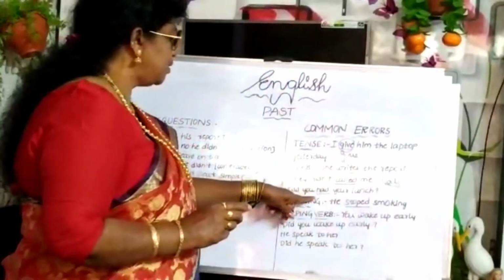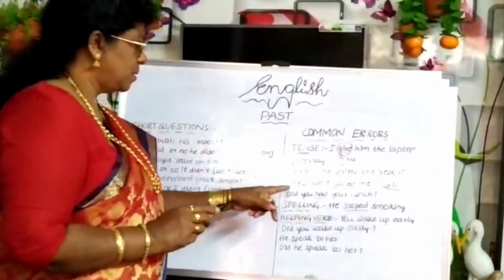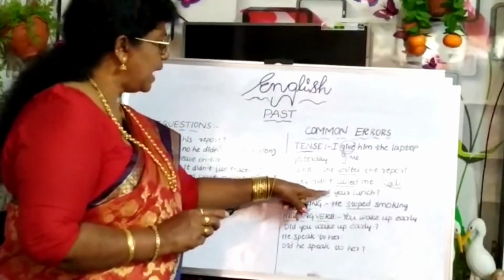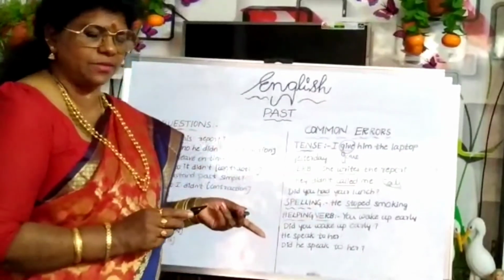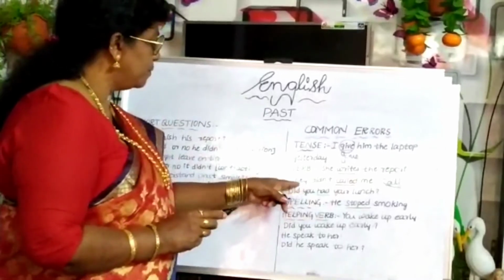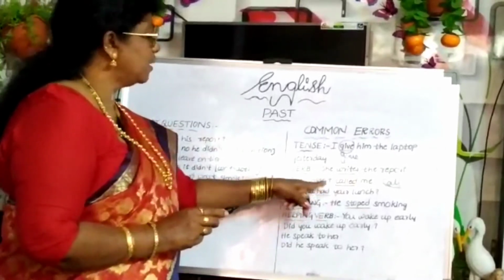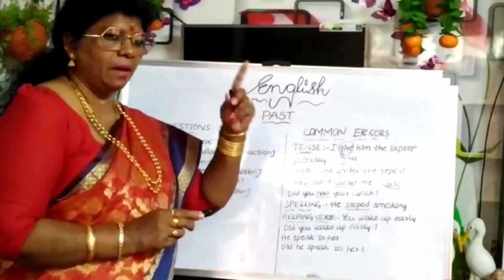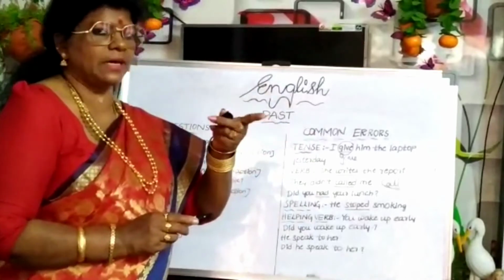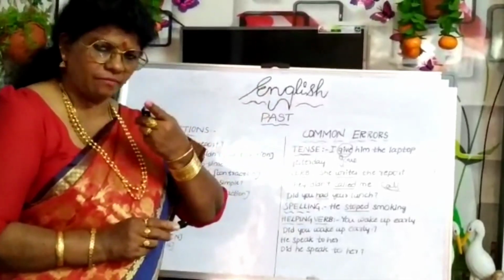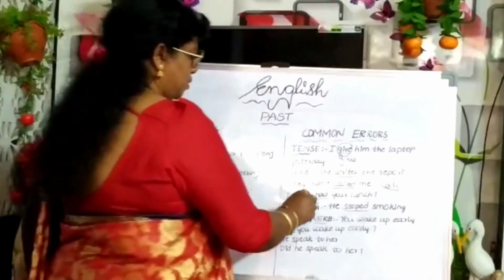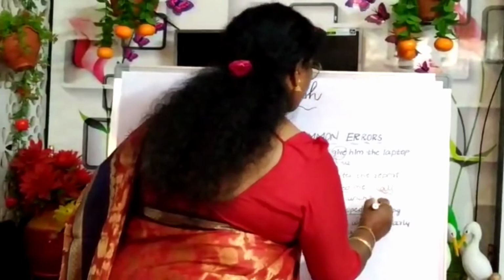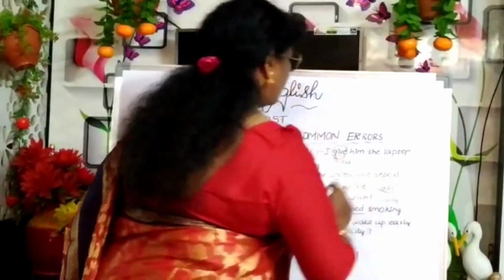Then, did you had your lunch? Without using did, colloquially we can ask had your lunch. But because you have used did here, you are not supposed to use had here. What do you have to use? Have. Have, had, having, those are the V1, V2, and V1 plus ing forms. So here, did you have your lunch? Not had. Instead of had, you have to use have.